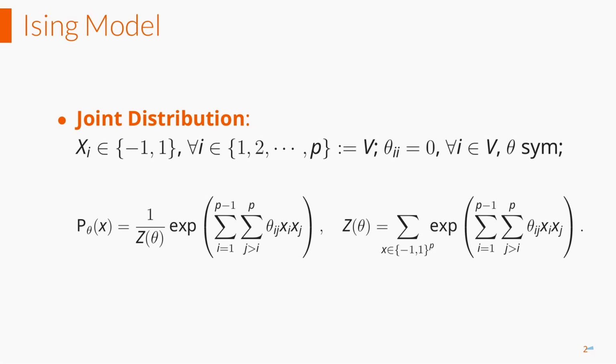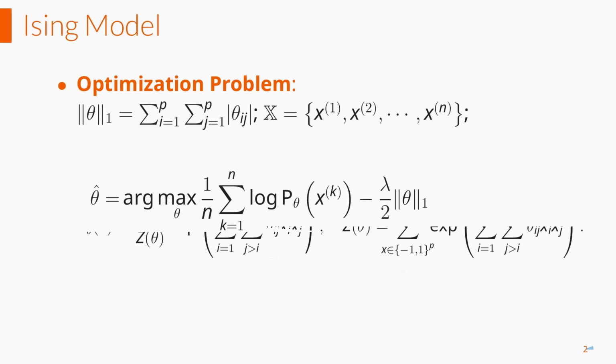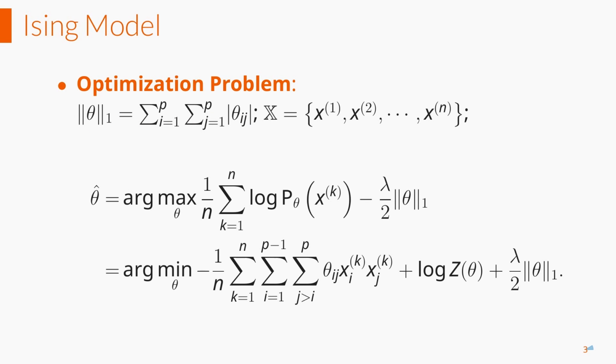Notice that the Z(theta) denotes the partition function, which is extremely hard to calculate. Accordingly, the structural learning can be formulated into this optimization problem. However, because of the existence of the partition function, directly solving for theta is an NP-hard problem. To deal with this, we now propose a screening rule.